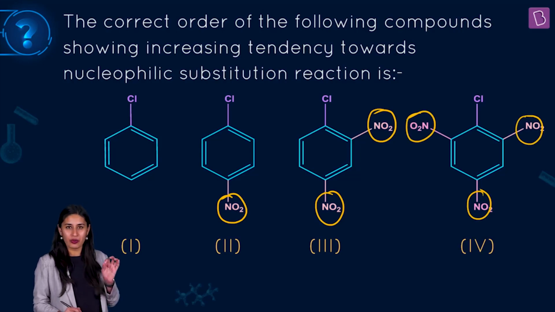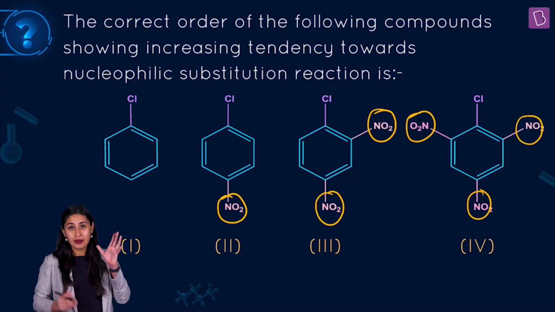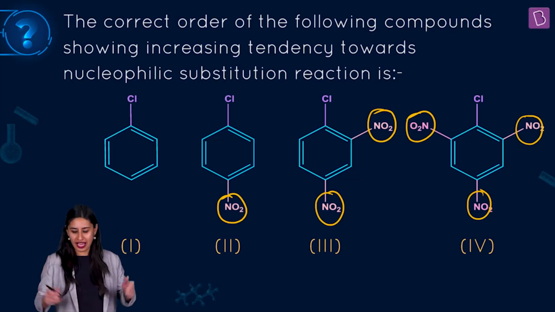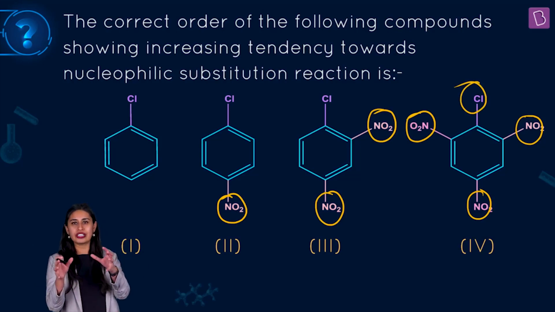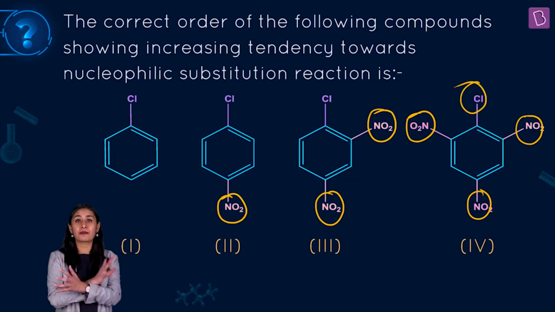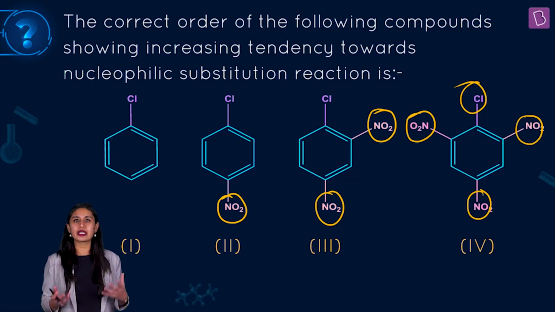So there's a simple thing that you should know. The more electron withdrawing groups attached, the easier it will be for the chlorine to be replaced by another thing, substitution. And that other thing is nothing but a nucleophile, so nucleophilic substitution.